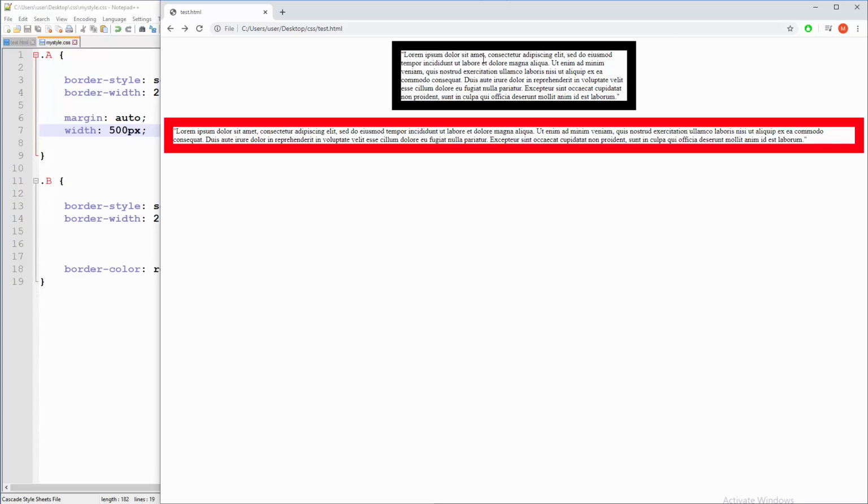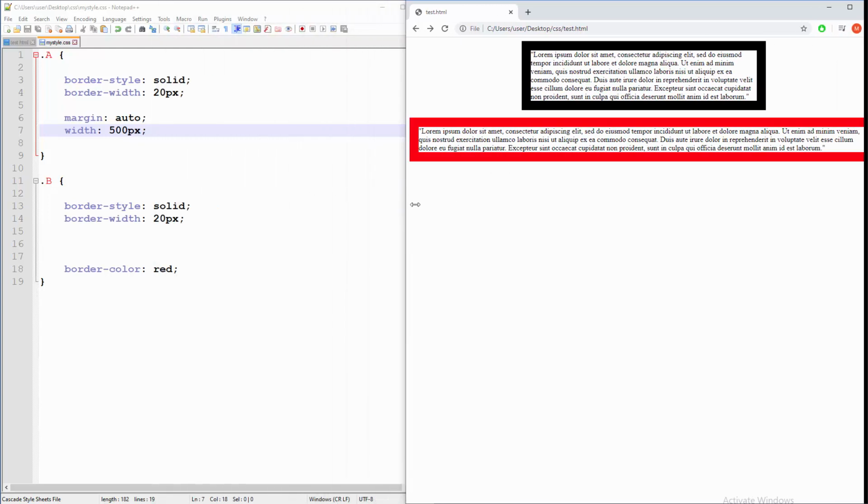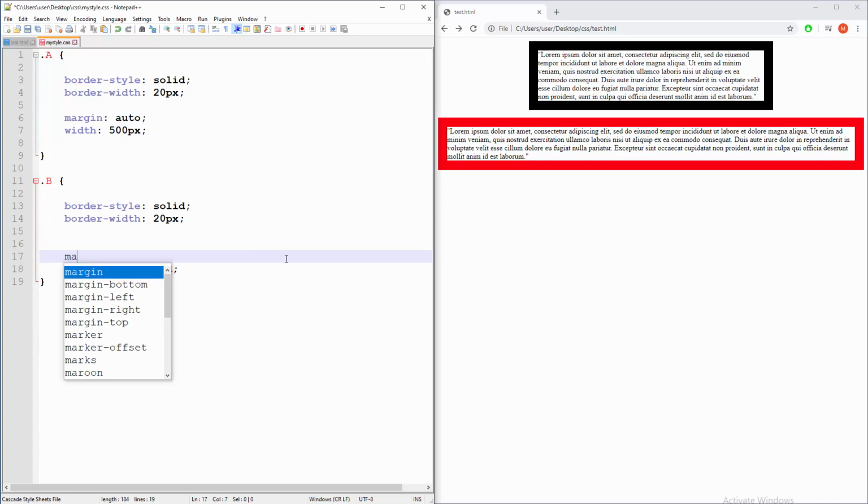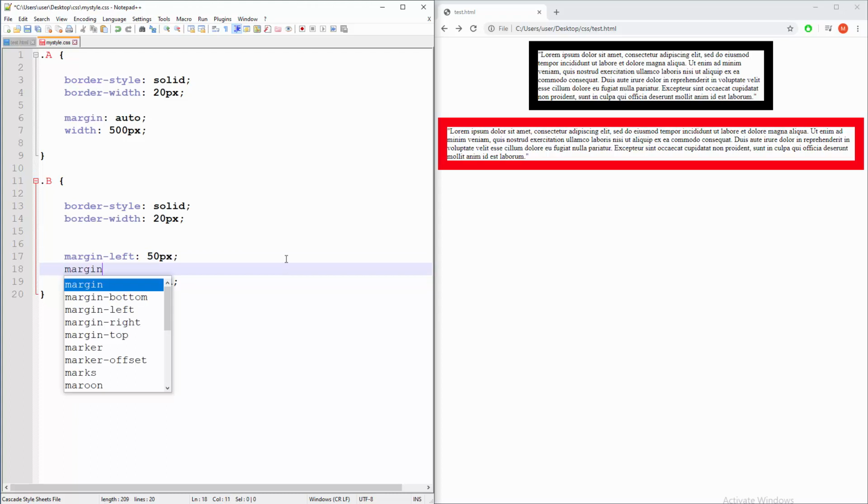So why are these things fixed? Well, because you have a width here that is in pixels, it is fixed. So same thing with B, if you wanna do that, like a margin left. This is manual and this is stupid, but it will get the job done. Like 50 pixels and margin right